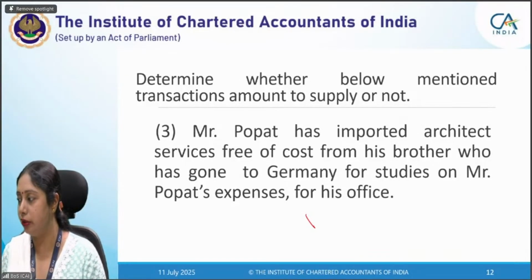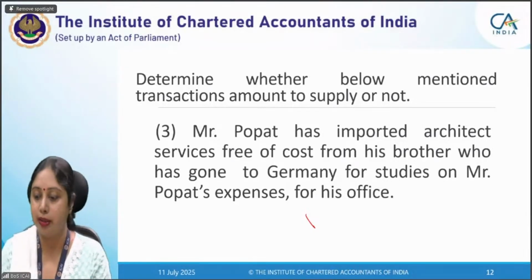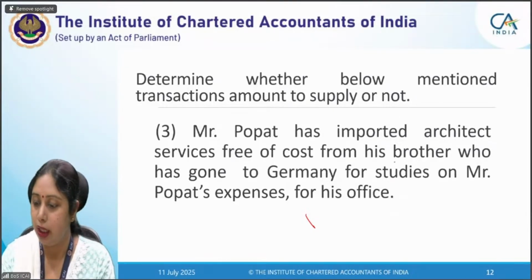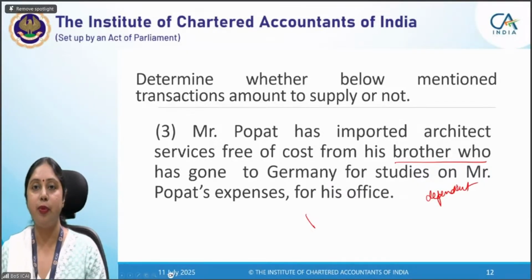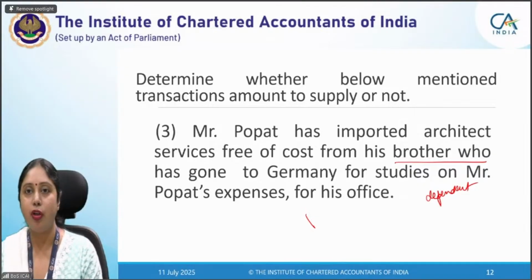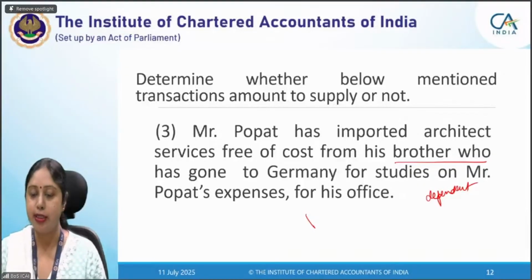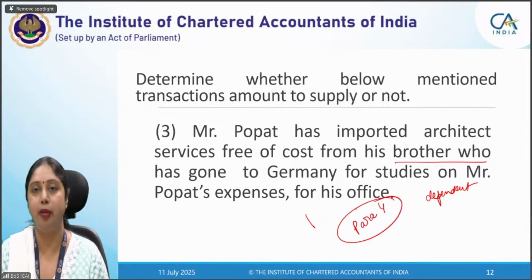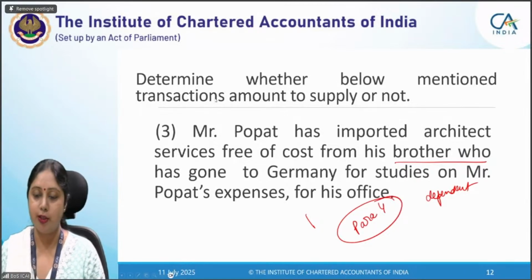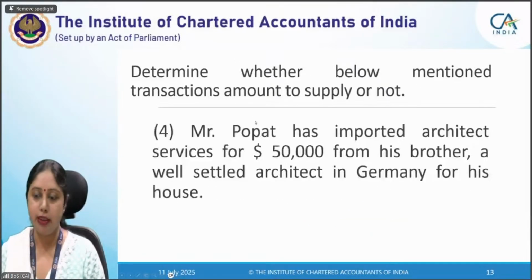This is the actual difference which makes this particular service a supply, that now the brother is dependent on Mr. Popat and he becomes a family and a related person of Mr. Popat. It is for a business purpose, therefore it falls in para 4 of Schedule 1 and it becomes a deemed supply as per Schedule 1. Let us see the next question.